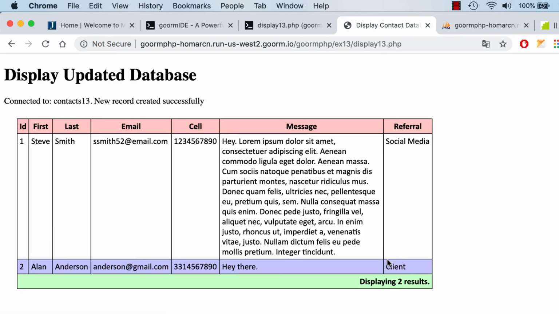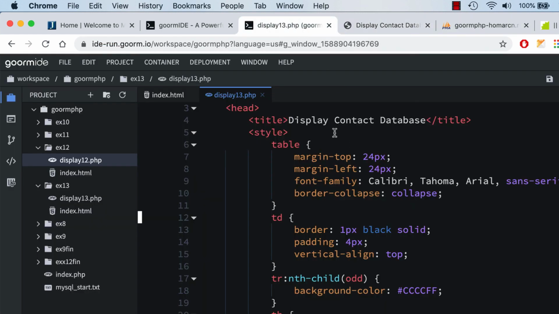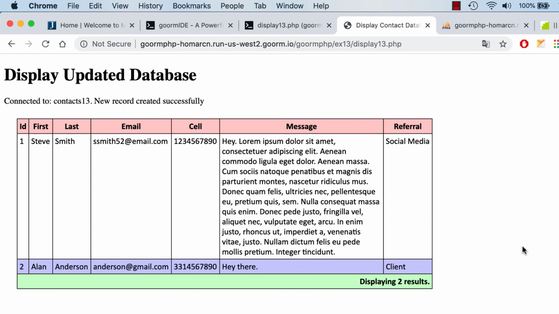That's pretty much what we want. I don't think we have to do anything else with that right now, because what we're going to do in part 3 of this is we're going to make a thank you, so that basically you fill in the form and it'll just say, oh, this is the information that you supplied. But if you got to this part in part 2, I think you're pretty good. So this is what it should look like. So you could save this, and then on the last video, we'll show you how to change this a little bit and make a thank you page so that you don't necessarily have to see this.